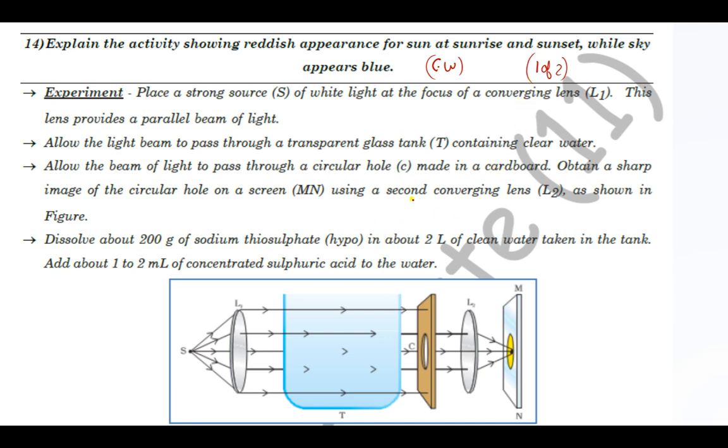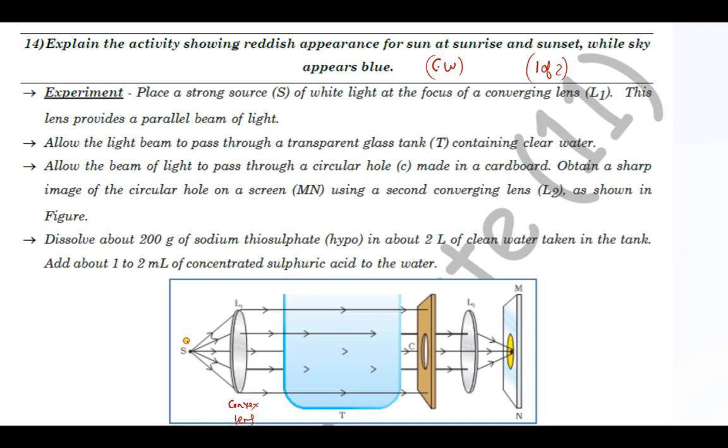Let us first understand this activity. It is just to clarify that for longer distances we see red color, and for shorter distances we see blue color, right? Explain the activity showing reddish appearance for sun at sunrise and sunset while the sky appears blue. See what is written. Place a strong source of white light at the focus of converging lens L1. See, this is the first lens. Converging lens, it means it is a convex lens.